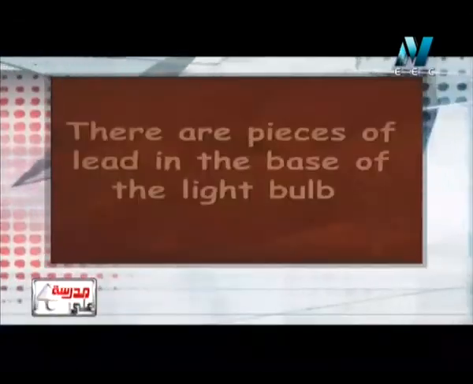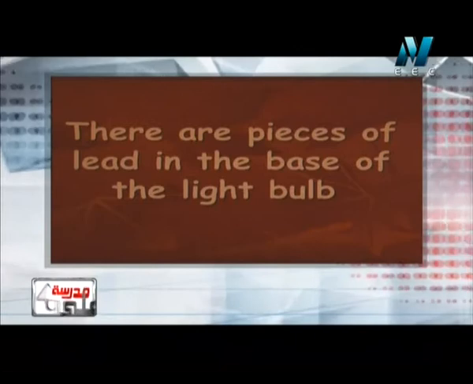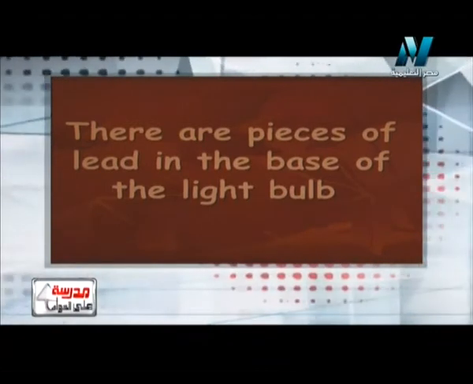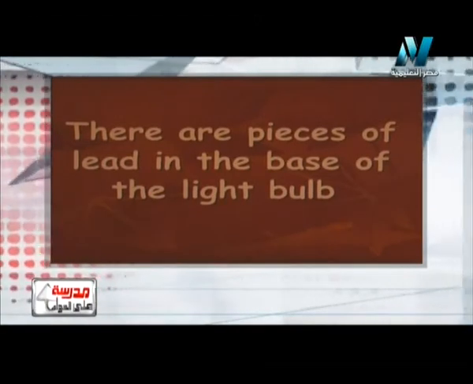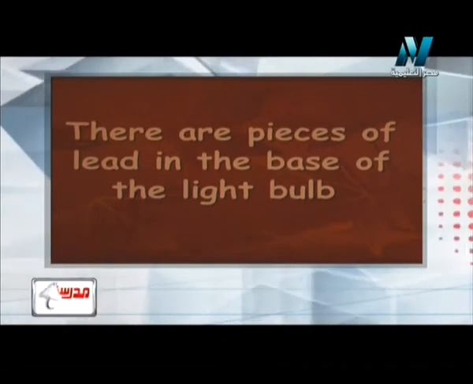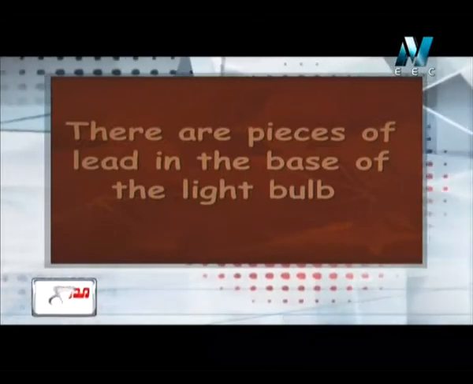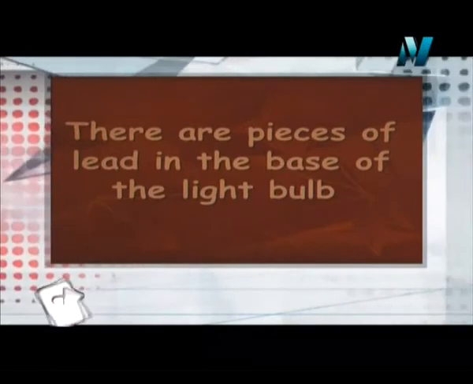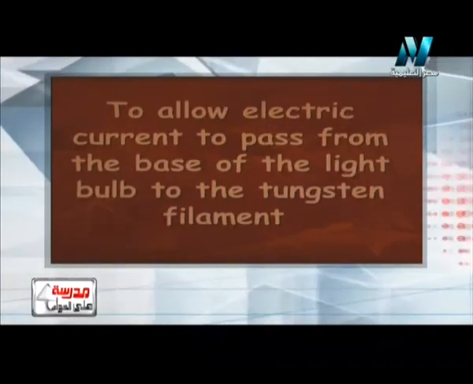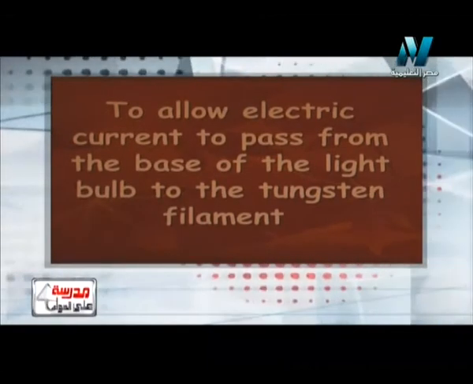There are pieces of lead in the base of the light bulb. A very important question. You stole this question from my book. Again, there are pieces of lead at the base of the light bulb. The answer will be to connect electricity to the base, and in return to the copper lead wire and also to the filament. So again, the answer will be to allow electric current to pass from the base of the light bulb to the tungsten filament.